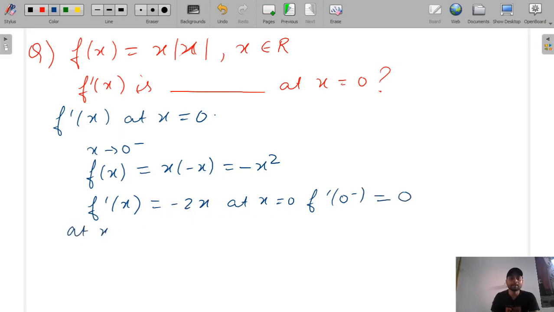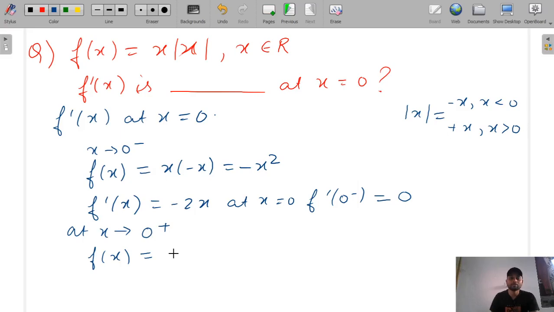Now at x tends to 0 plus, this mod x will open as only x, because you know mod x is equal to minus x when x is less than 0 and plus x when x is greater than 0.